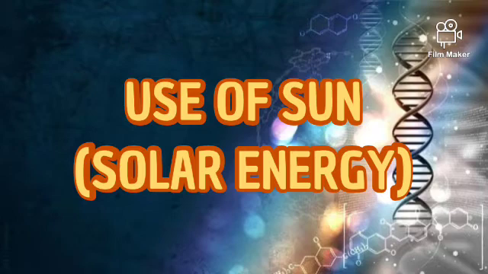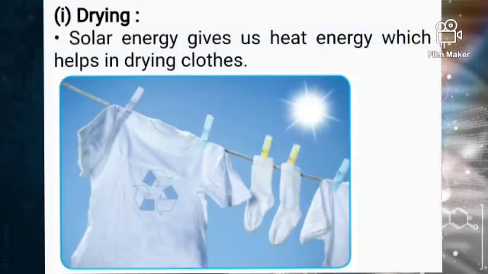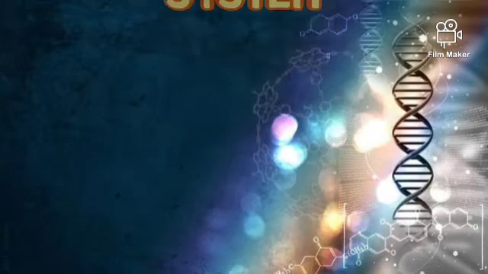Let's now learn about the uses of solar energy. The first use of solar energy is it helps in drying. Solar energy gives us heat energy which helps in drying clothes. Solar energy also helps to dry fruits and vegetables which can be preserved for a longer time. Here you can see dried kiwi, dried apples, dried fenugreek leaves, and dried vegetables.